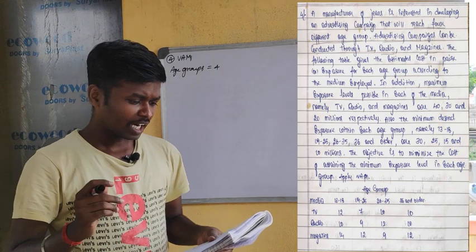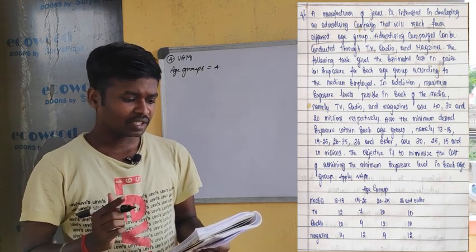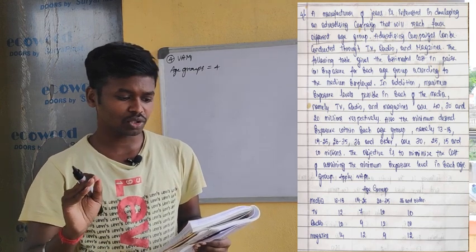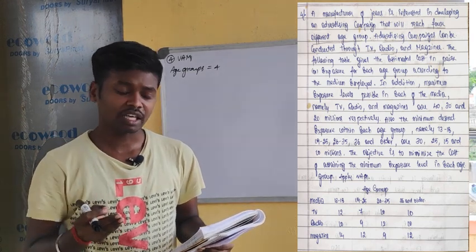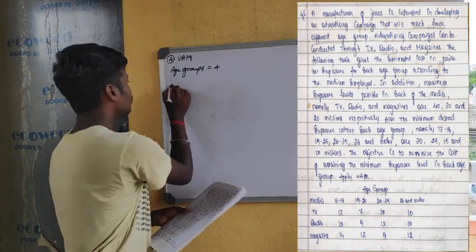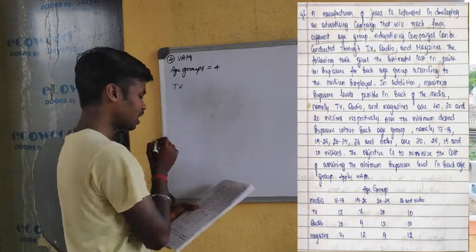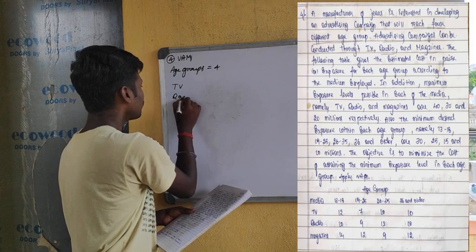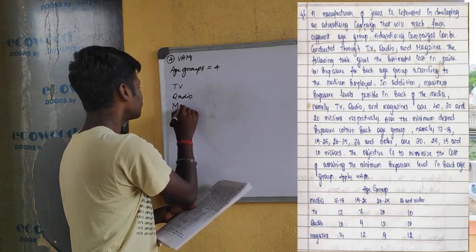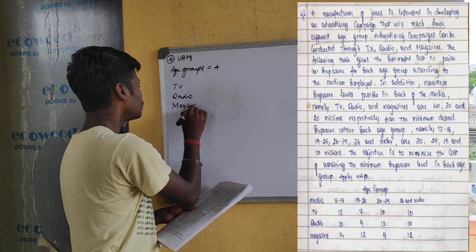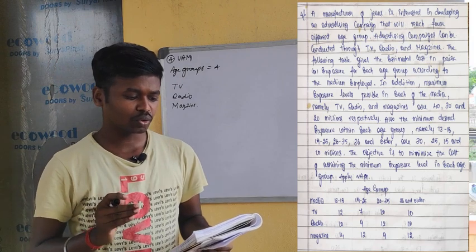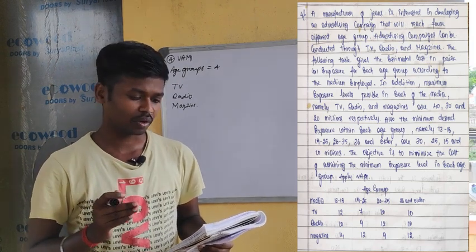Advertising campaigns can be conducted through TV, radio and magazines. So what media are being used to give the advertisements? That is, there are 3 media. One is TV advertisement, another one is radio advertisement and another one is magazine. So these are the media that the company is using to promote its products.